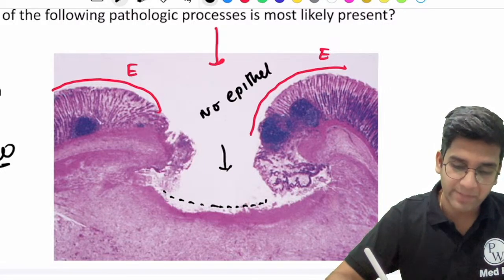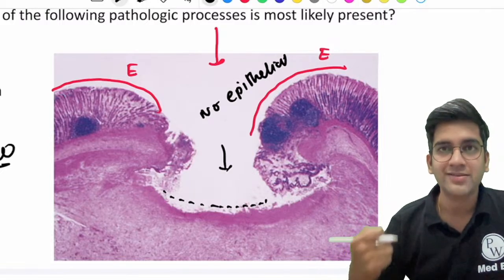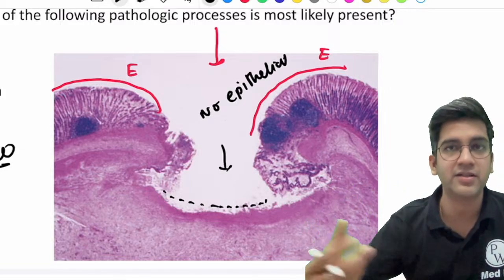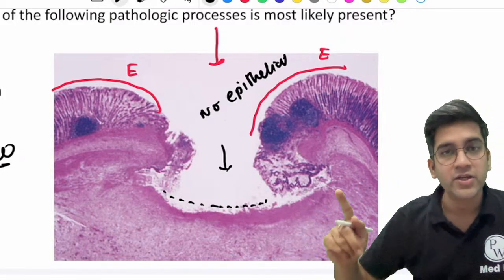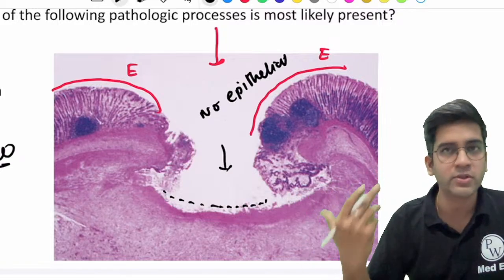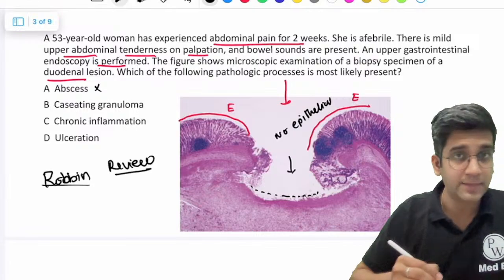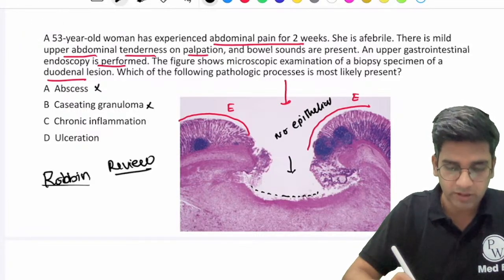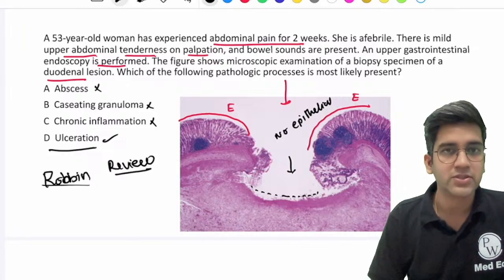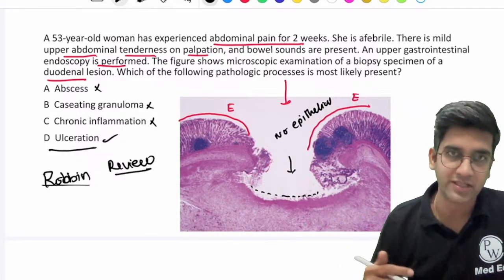So when I don't have epithelial lining, you call them an ulceration. Ulceration is a basic terminology. These are all very important for you when you go to your clinics. You have to describe a lesion. You have to look at an ulcer, right? So this is a classic image of an ulcer, most likely a duodenal ulcer, because the question says it's from a duodenal biopsy. Looking at the options, definitely not an abscess formation, definitely not a granuloma, not a chronic inflammation. It is just ulceration, right? So P was right. It's a classical picture of an ulcer, and this morphological pattern of inflammation is ulceration.